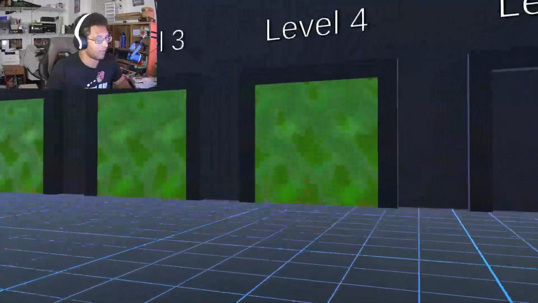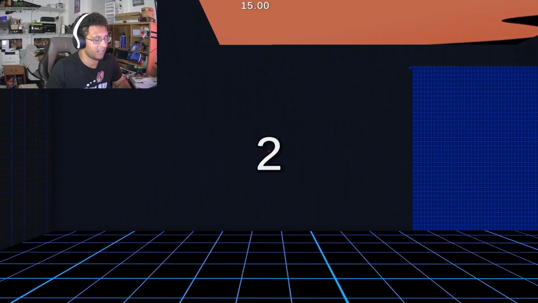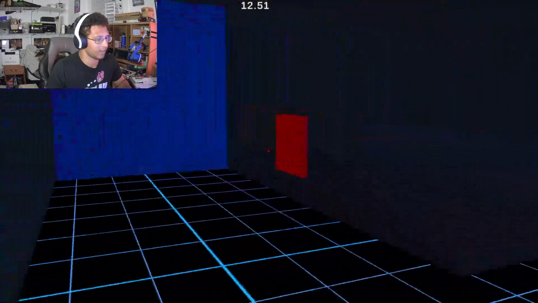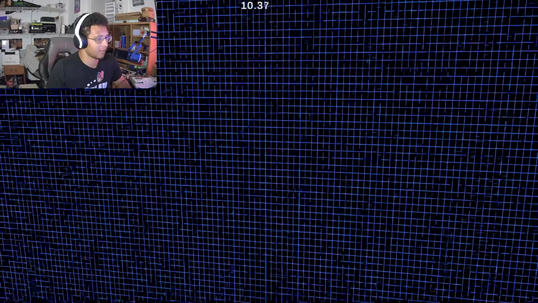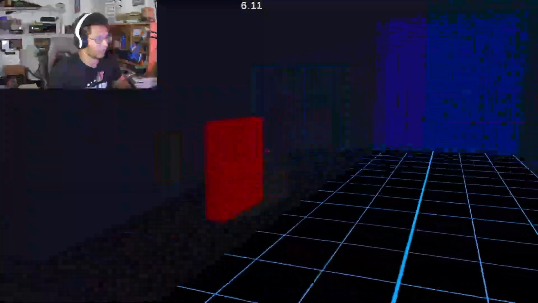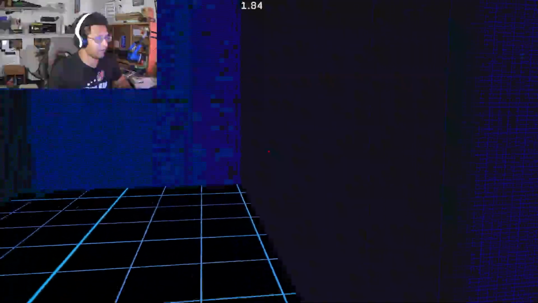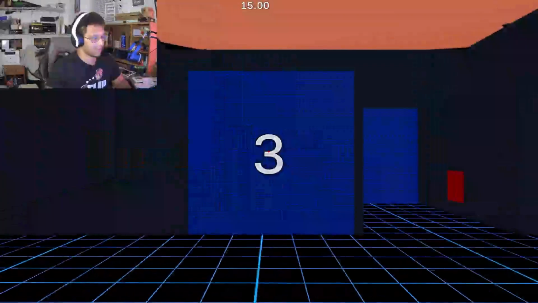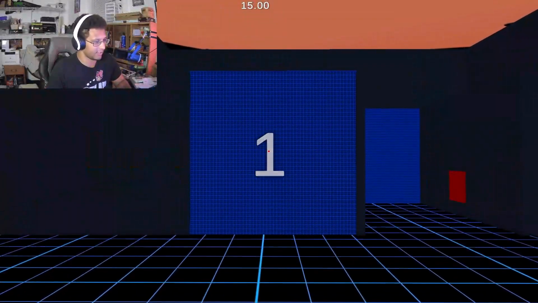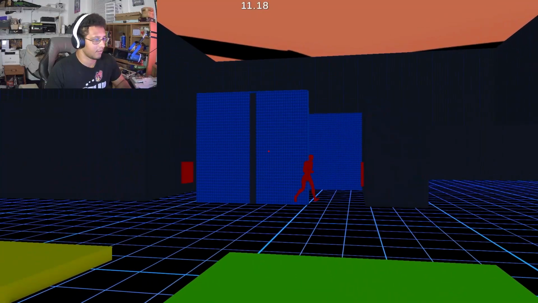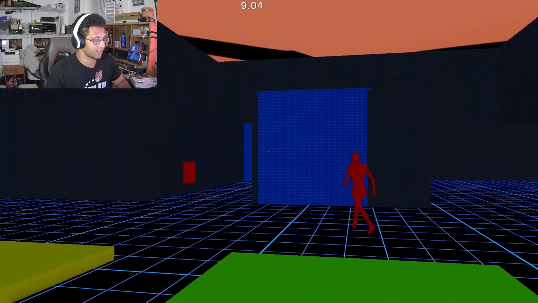Then we go on to level 4, and we got 15 seconds this time, a little bit more room to work. And now this one's got a little bit more going on. That one just drops a wall right in front of me. And then you have to click this button, right? I don't know if it's obvious, but each button, the door slides left and right. So we'll just stand back so you can see what's going on here. When you click that, it makes the door slide left and right.